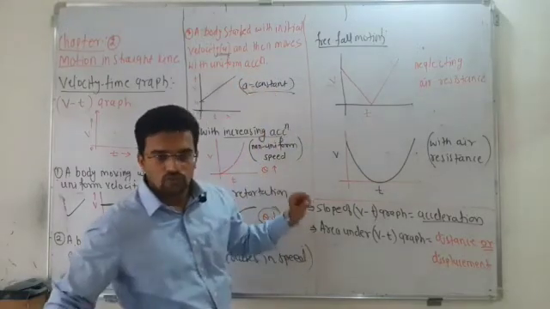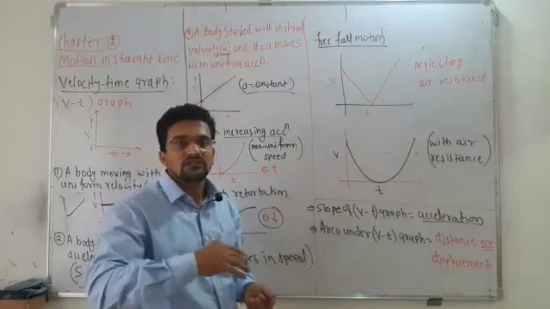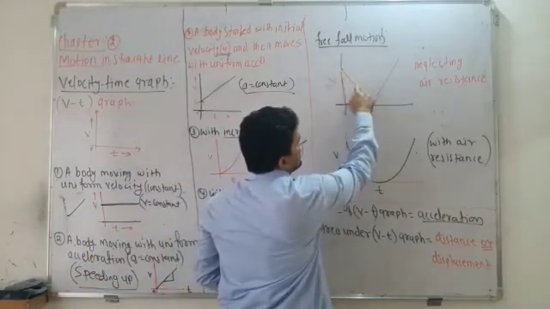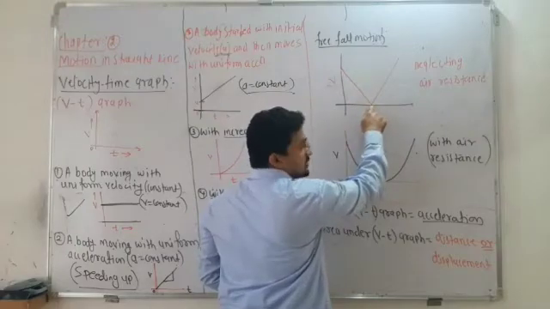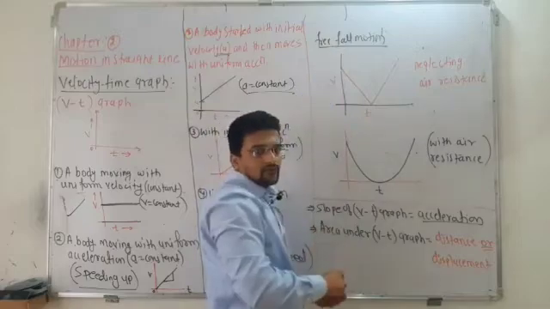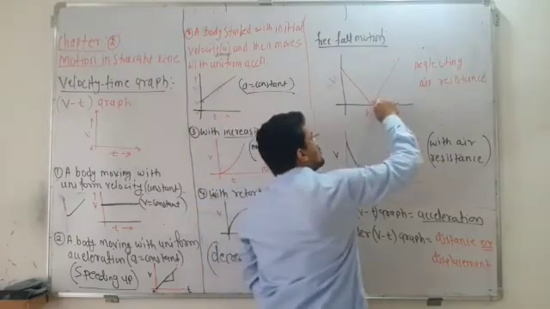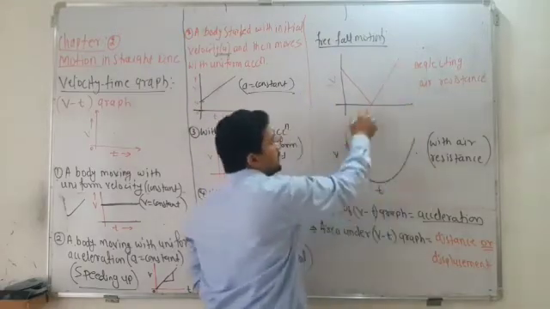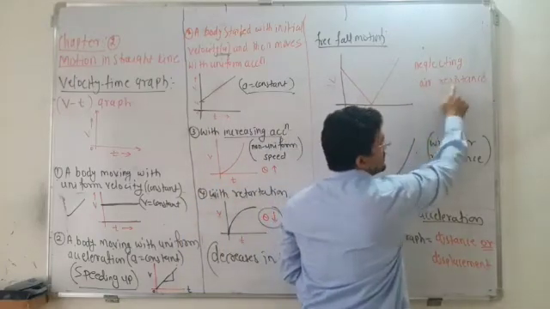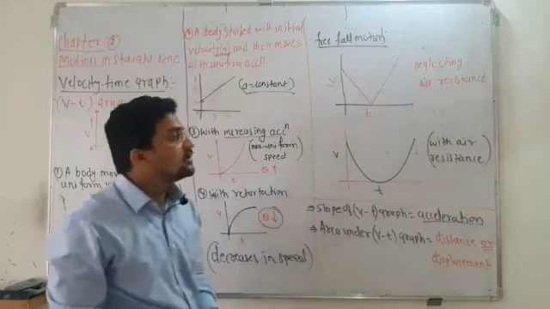So when you throw up, velocity decreases. As the time passes, velocity goes on decreasing, and at a certain time, certain height, velocity becomes zero, and after that it will fall back with increasing velocity. But this case is what? When we neglect the air resistance.